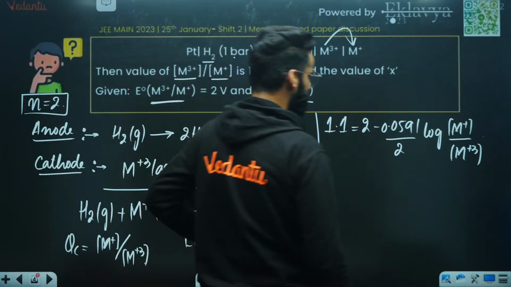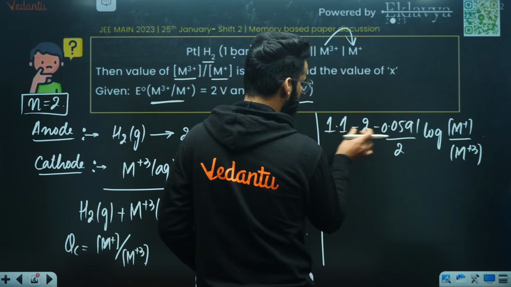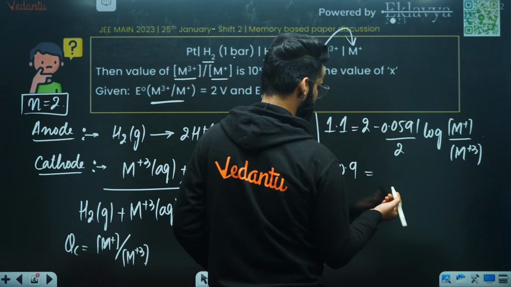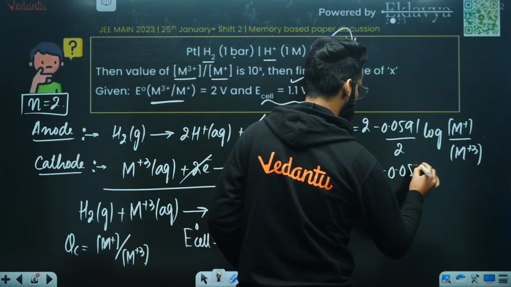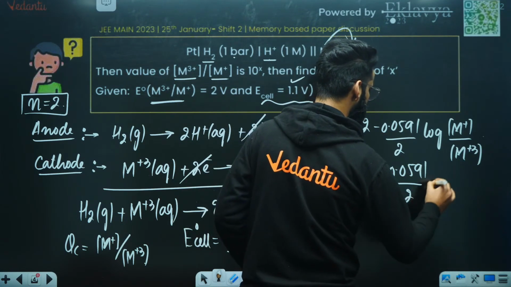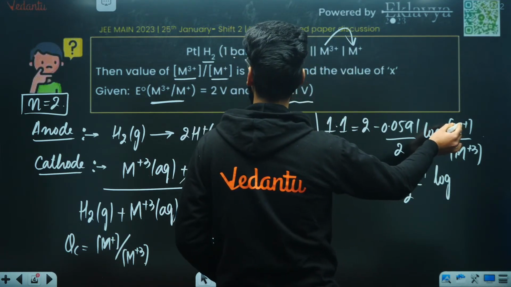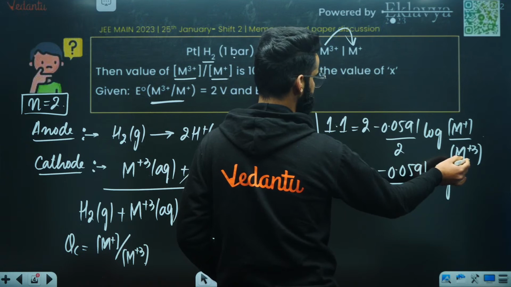So how exactly are you going to solve it further? 1.1 minus 2 comes out to be minus 0.9, right? Minus 0.9 is equal to minus 0.0591 divided by 2 times log of the concentration of M positive divided by the concentration of M tri-positive.